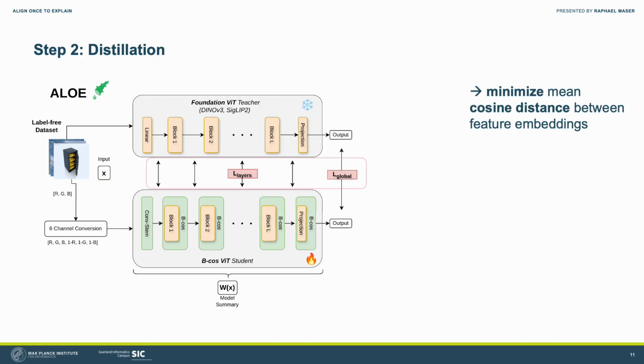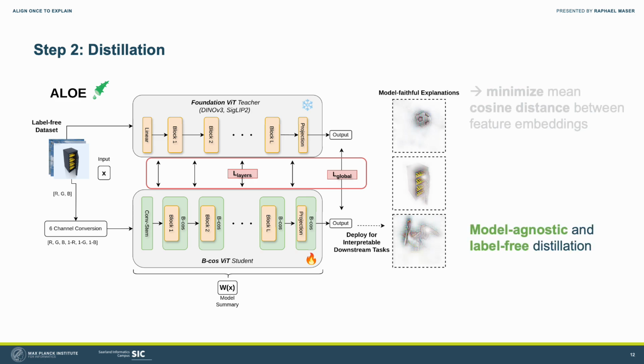We then minimize the cosine distance between the token-wise embeddings of the hidden layers and global representations. Choosing the right target layers has a strong impact on the performance of the model. Detailed ablations about which layers to choose and different loss functions can be found in the paper. Performing this distillation is model-agnostic, resource-efficient, and does not require any labels. The distilled ALOE models can now be used to replace the original foundation models for interpretable downstream tasks.